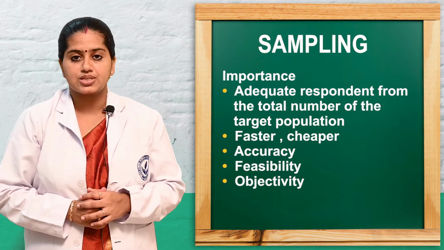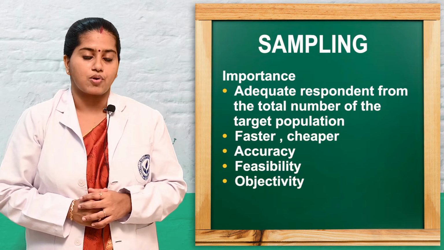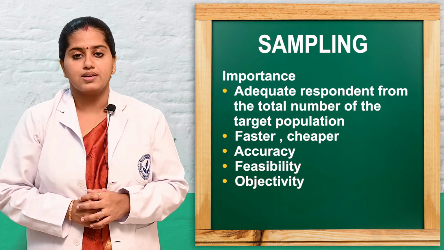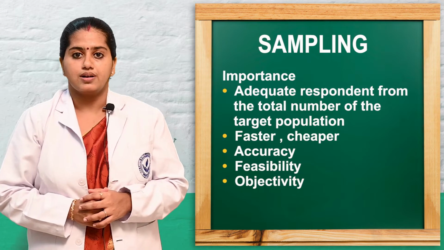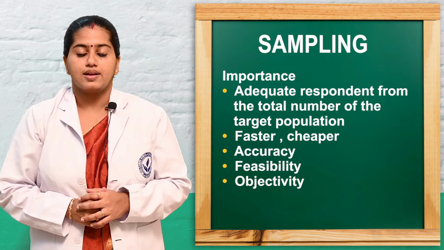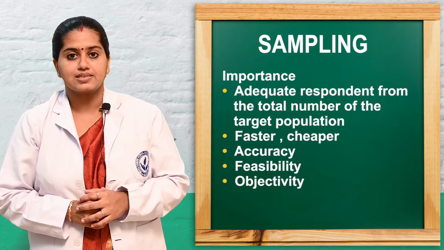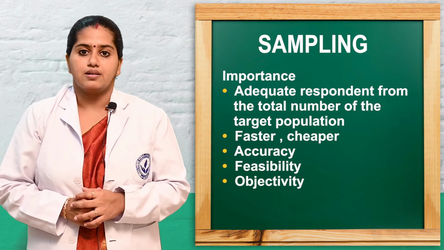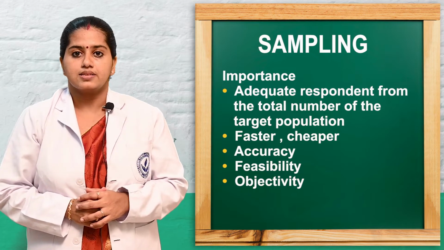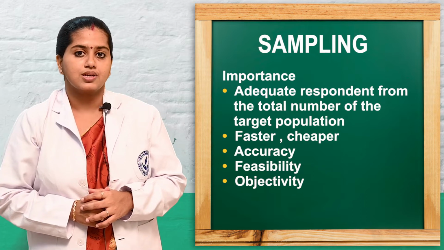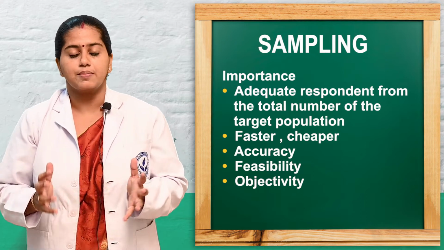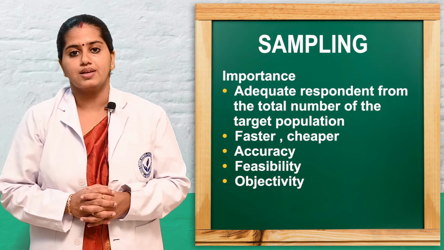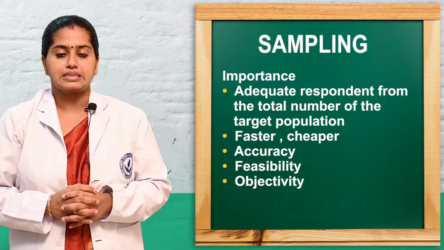We can finish the data collection process very fast, and this will support the research design and give a plan for data analysis. This will give the research result in an accurate manner, and the feasibility and objectivity of the research also will be obtained. These are the main importance of sampling in nursing research.